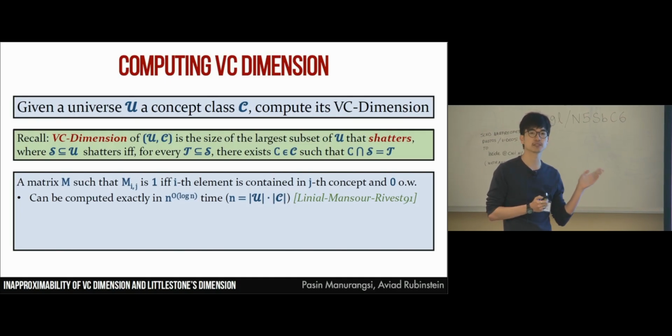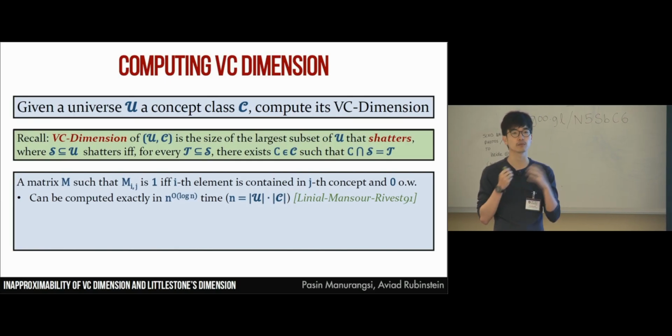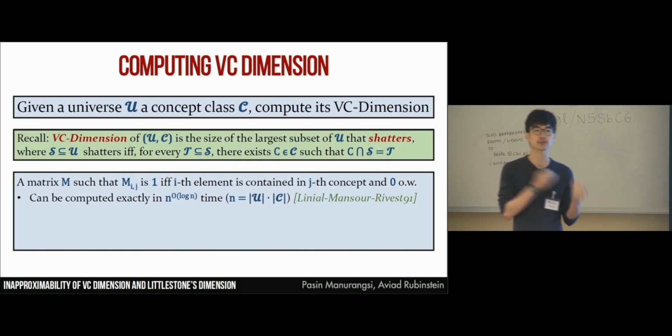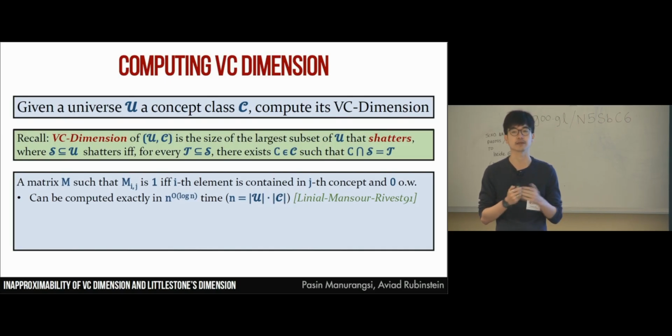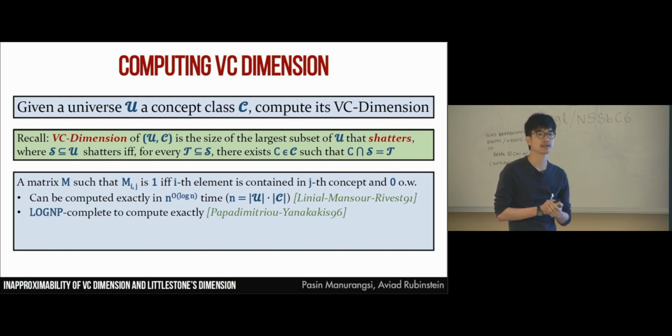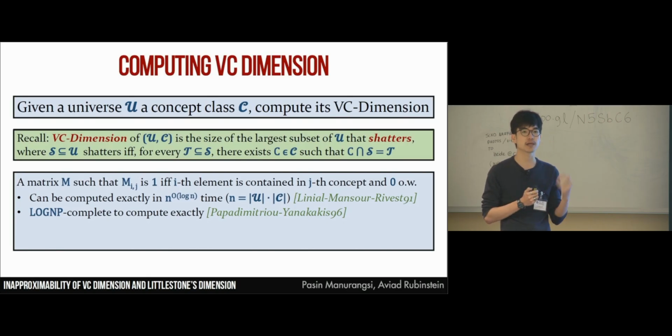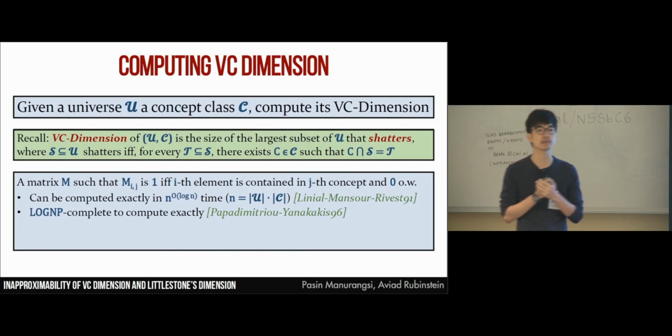This puts the problem in a strange complexity class: we don't know a polynomial time algorithm for it, but it's also unlikely to be NP-hard, because if it were NP-hard, then the whole of NP would be contained in n to the O of log n, which is perhaps unlikely. In an attempt to prove hardness, Papadimitriou and Yannakakis showed that the problem is LOGNP-complete.